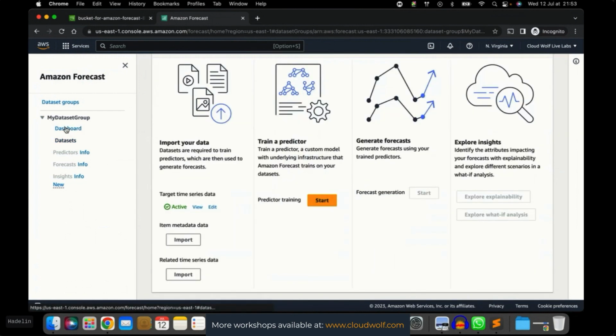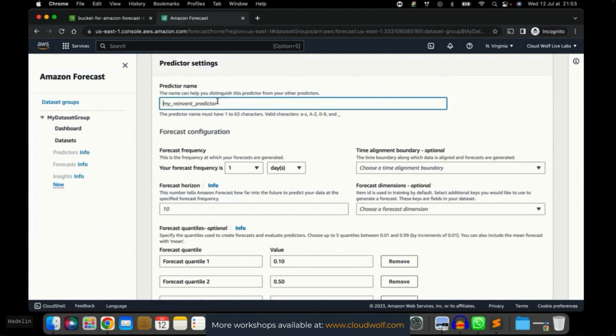So now let's go to the dashboard and move on to the next step, the most exciting one. Well, no, actually the most exciting one will be to generate the forecast, but an exciting one is to train the predictor, which will be a time series analysis model. So let's click start. Predictor name, let's give it a simple name, my predictor. Then forecast frequency. Of course here we want to say 1 day because in the historical data, the frequency is 1 day. But we could choose, for example, to give the sales predictions every 2 days.